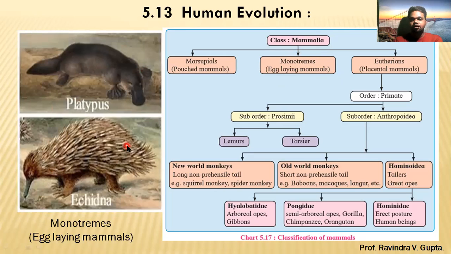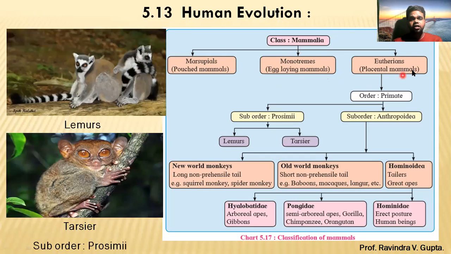So they lay eggs, but they have mammary glands for the nourishment of their young. And the third one is the eutherian mammals, that is, placental mammals. What is the meaning of placental mammal? At the time of embryonic development, they have a placenta in their body. This is called placental.